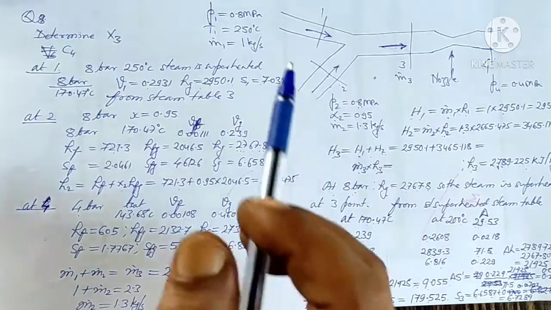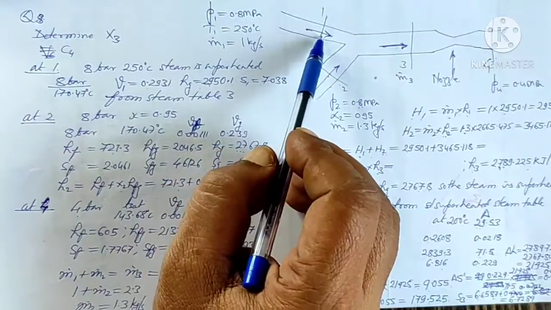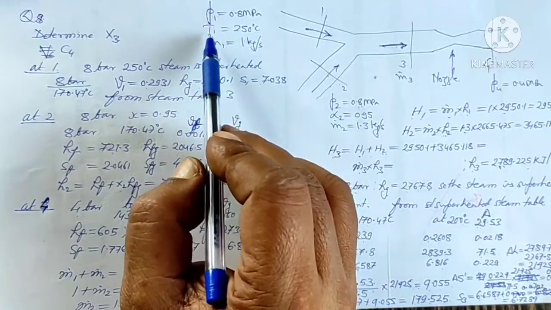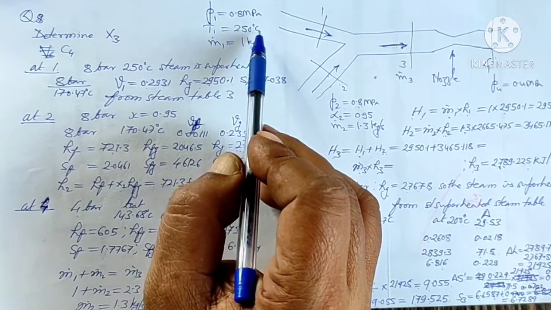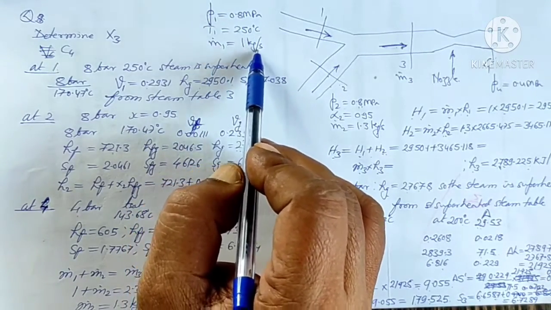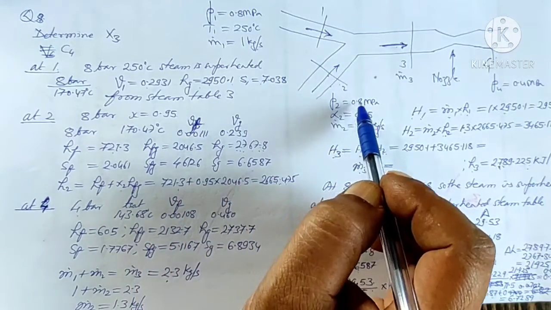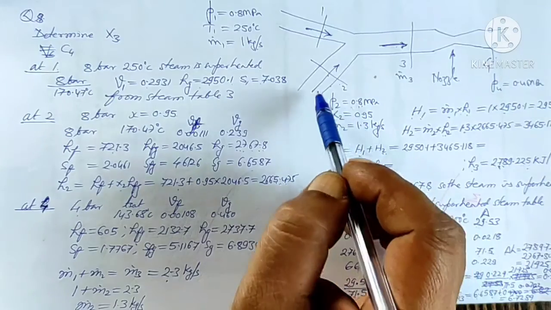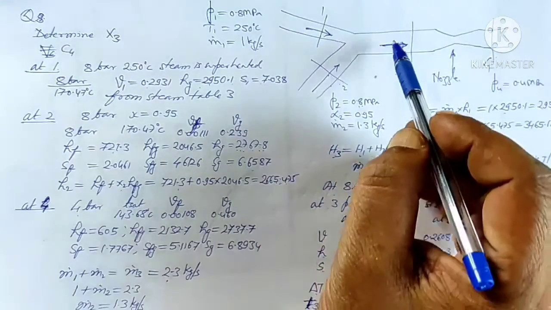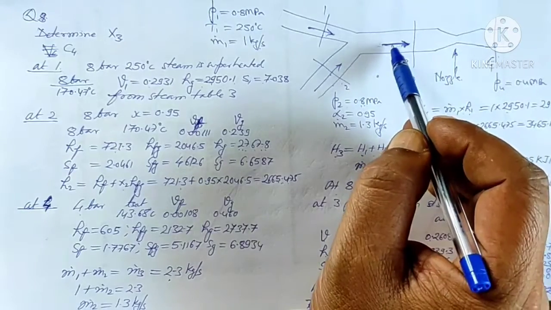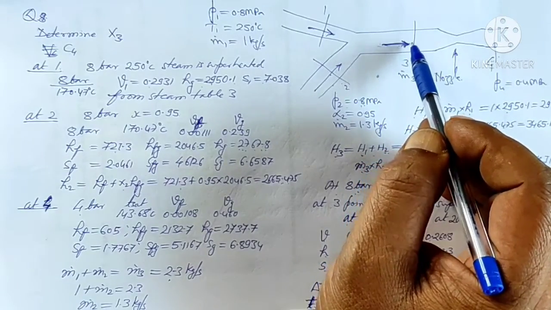nozzle. So the data given is, in the first stream, 0.8 megapascal, temperature is 250 degrees centigrade and mass flow rate is 1 kg per second. And in stream 2 it is given the pressure is 0.8 megapascal, the dryness fraction is 0.95 and the flow which is passing through this nozzle is 2.3 kg per second.